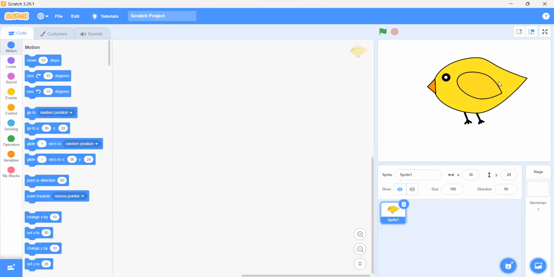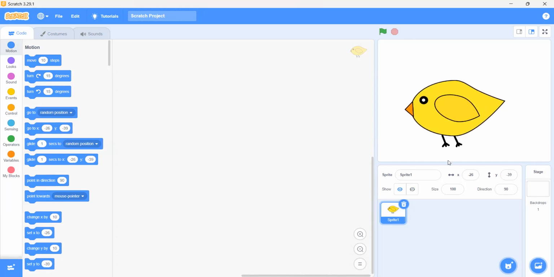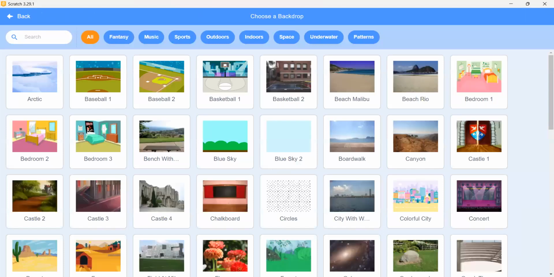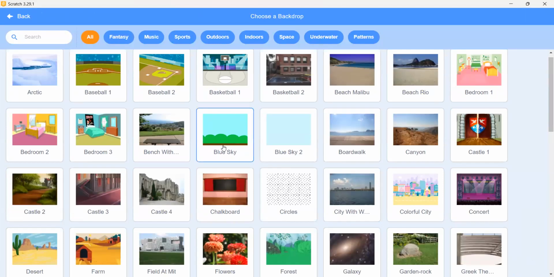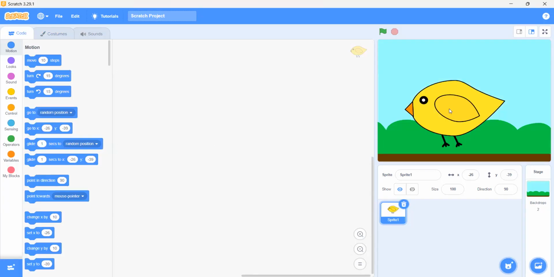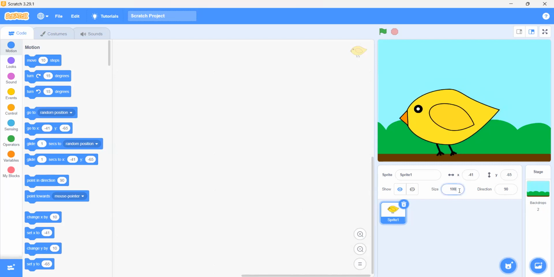Now what we have to do is first add a backdrop. Where should we go to add a backdrop? On the add a backdrop, choose a backdrop. Which backdrop should we use? This blue sky is good. Okay, we will choose this. Our bird is too big, so we can just decrease its size right from here, and we can put this right here.